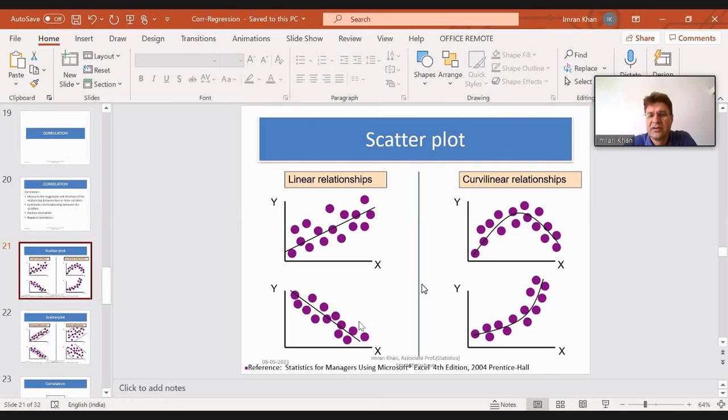Right? Now, on the right side, we have curvilinear relationships. There is a curve. When you see these dots, they give you the idea that there is some curvilinear relationship between these two variables. So one is linear, one is non-linear. By linear, we mean that there is a straight line relationship.